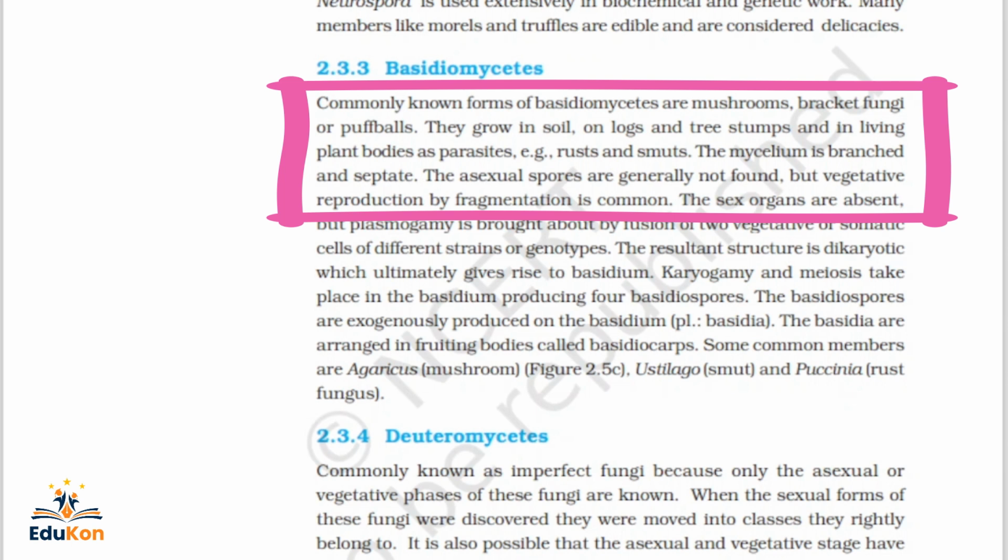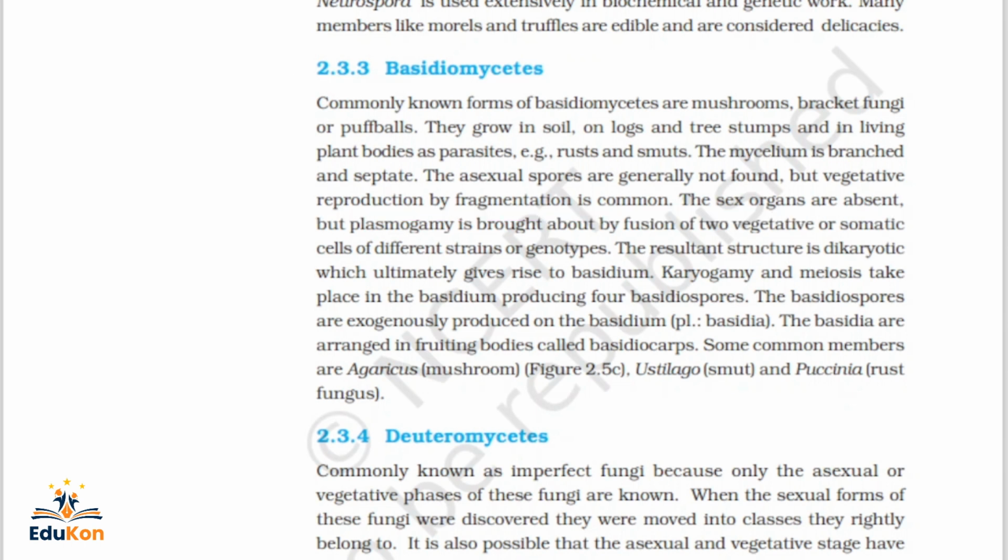Asexual spores are generally not found, but vegetative reproduction by fragmentation is very common in Basidiomycetes.